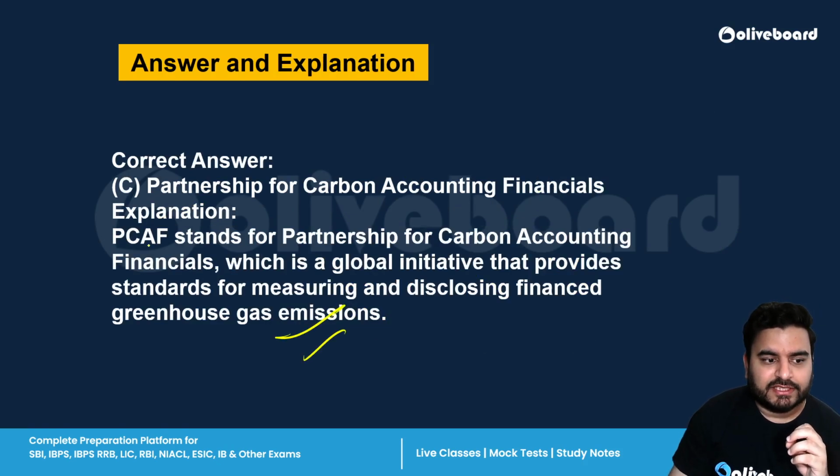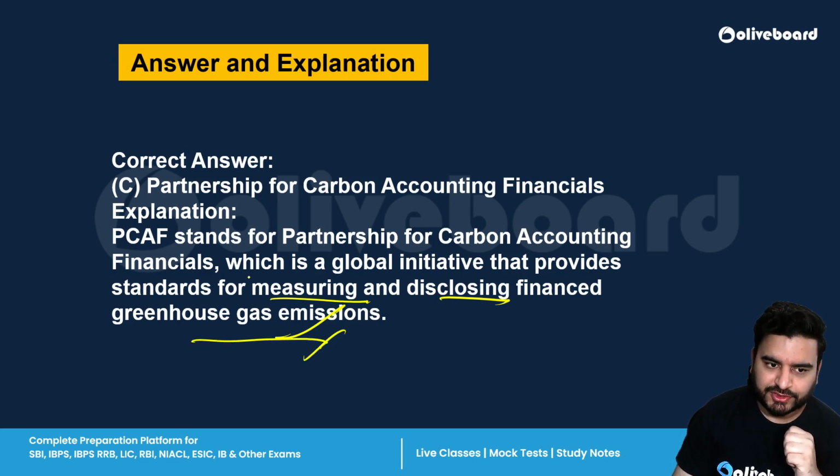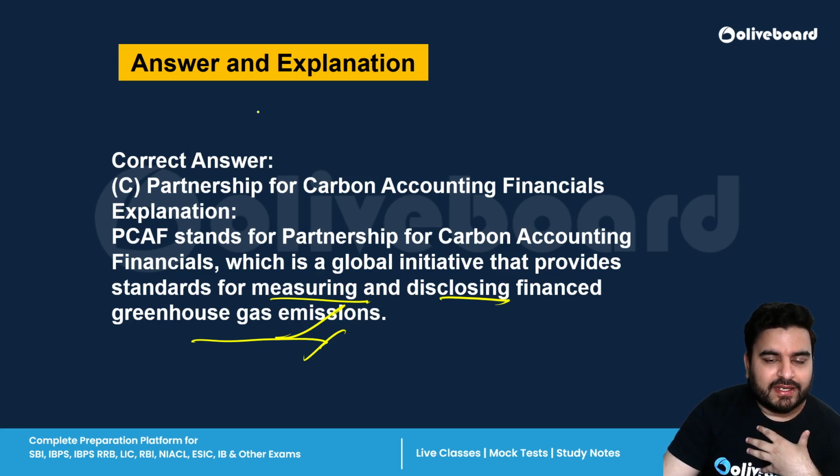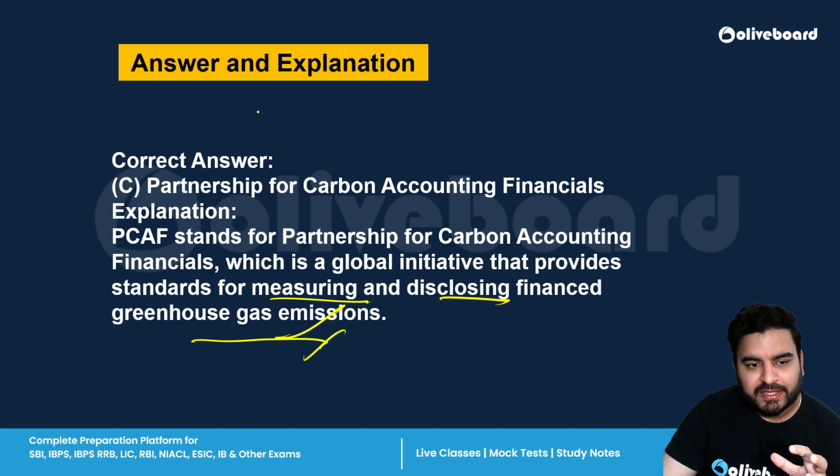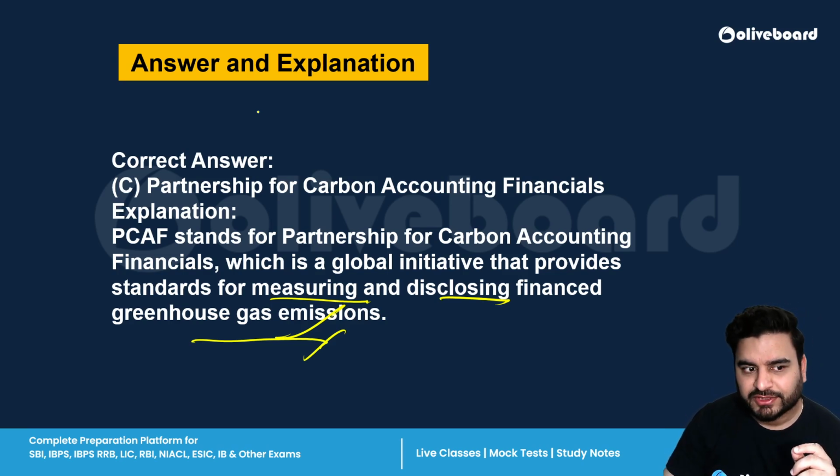It is a global initiative that provides standards for measuring and disclosing financed greenhouse gas emissions. C is the correct answer. Because if I own a factory and I am producing thermal power, I would require coal, I would require machinery, and I go to a bank and take a loan to install that machine. So indirectly, the bank is also contributing to greenhouse gas emission.